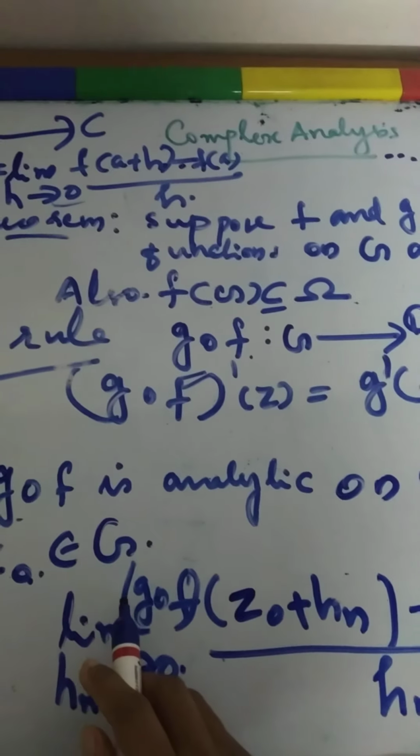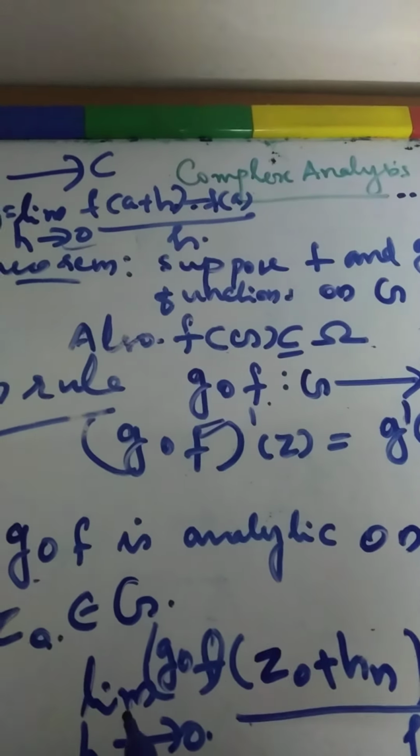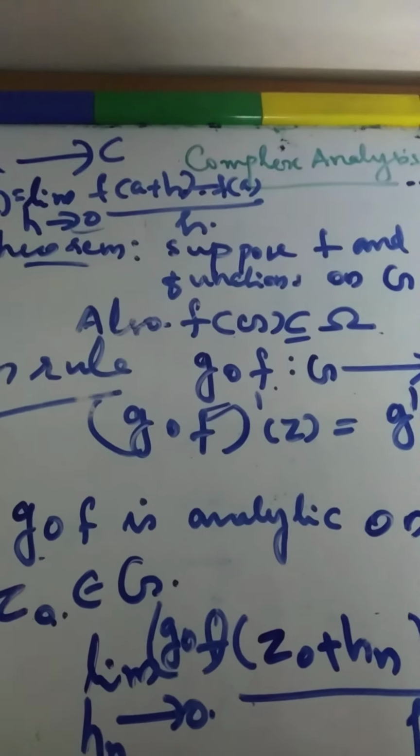You compare with the definition, with G composition f instead of f. To prove G composition f is differentiable at this point, you need to verify whether this limit exists or not.